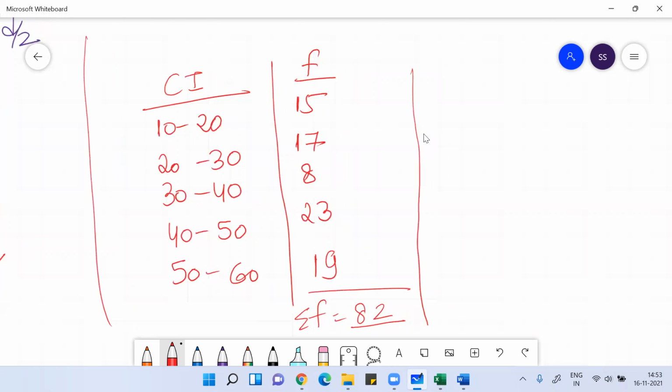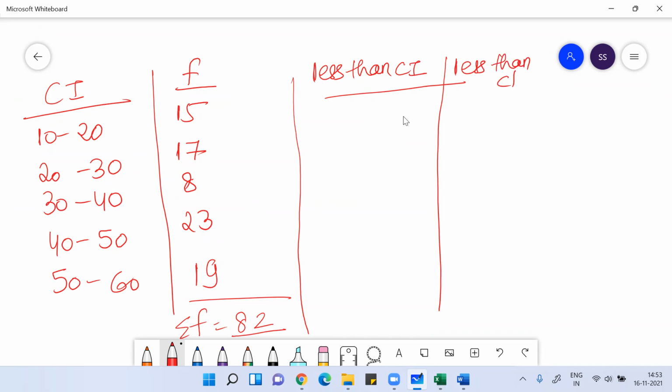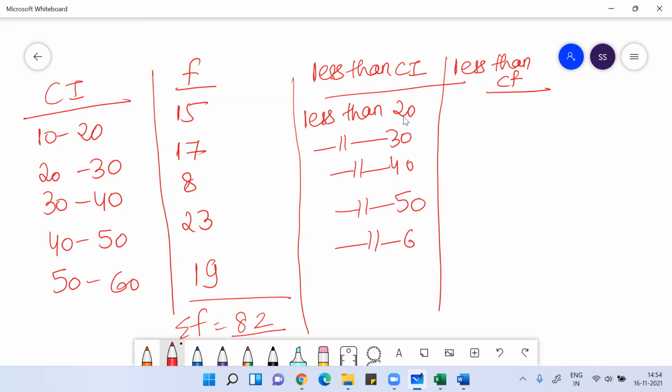So what you can do, guys, is write the same data as a less than class interval with less than cumulative frequency. We call this the cumulative frequency. We write less than 20, less than 30, less than 40, less than 50, less than 60.